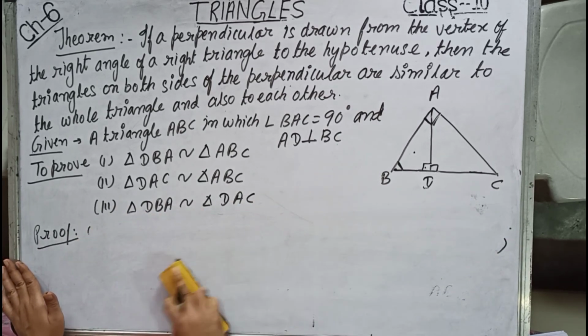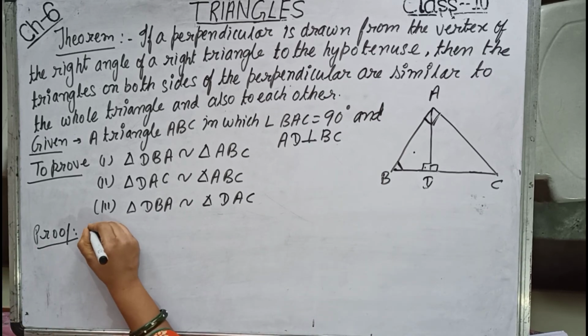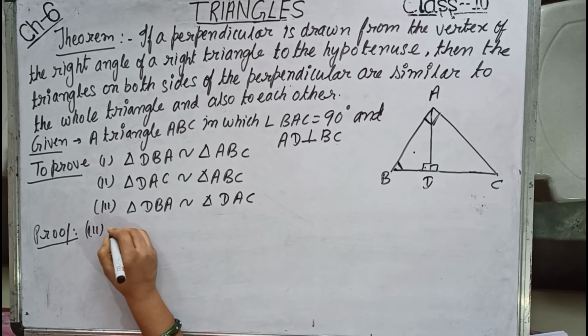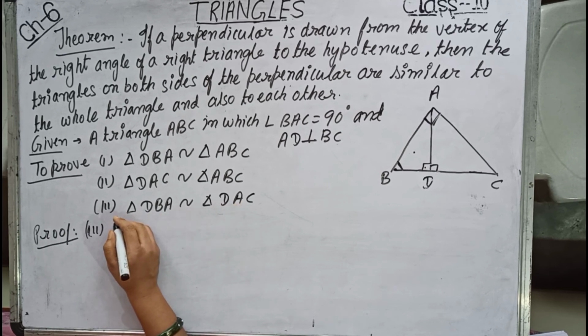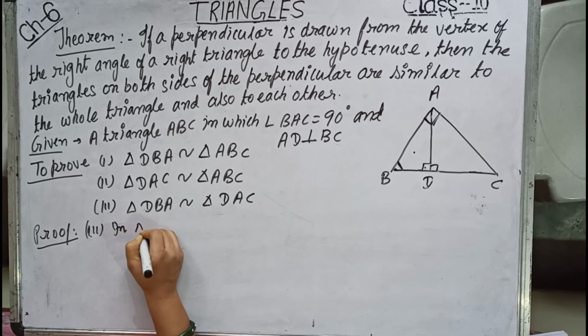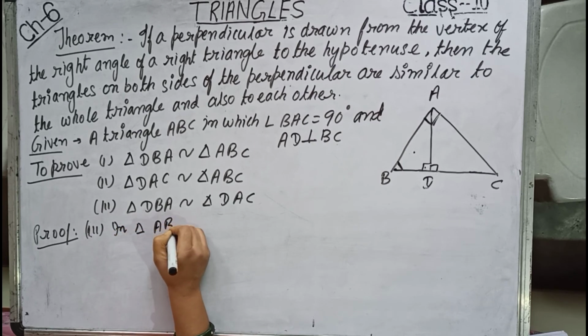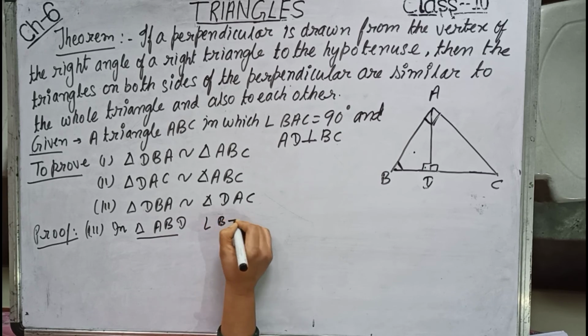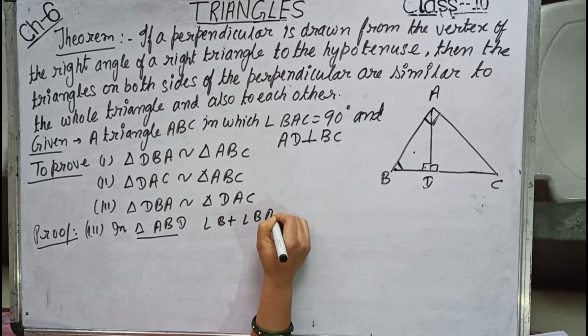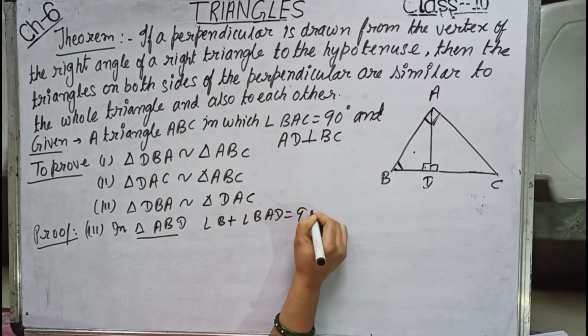Now third part, proof number 3. Triangle DBA is similar to triangle DAC, we have to prove. So in triangle ABD, angle B plus angle BAD equals to 90 degree.